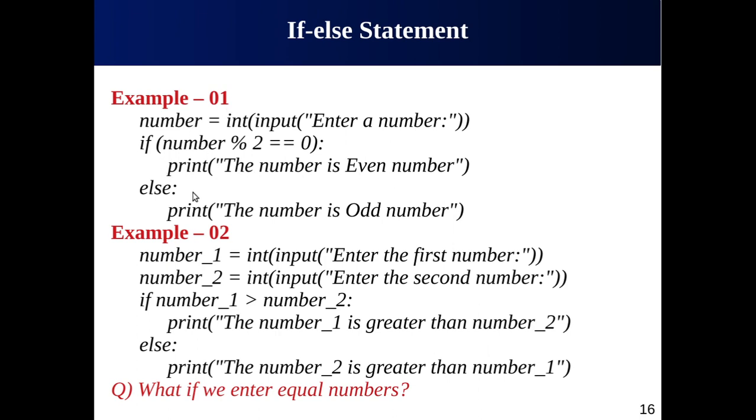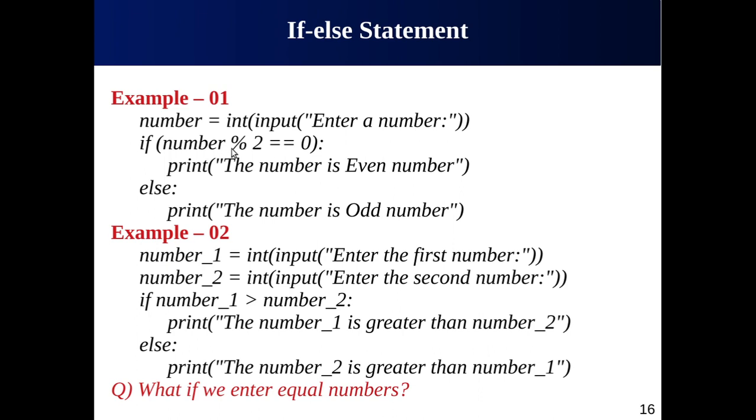So this is actually a program for finding whether the number input by the user is an even number or an odd number. So we know if a number is fully divisible by 2, then it is an even number, otherwise it is an odd number. For that, we have to check the condition here. If the number is divisible by 2, then the number is an even number, otherwise it is an odd number. Now let's suppose the number entered by the user is 9.